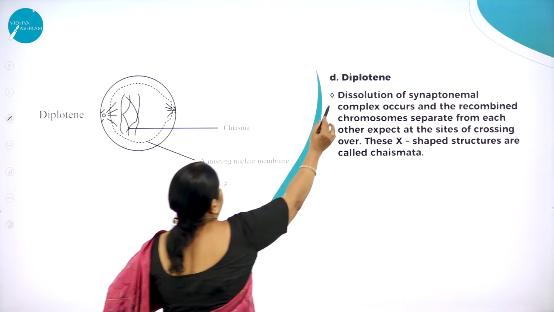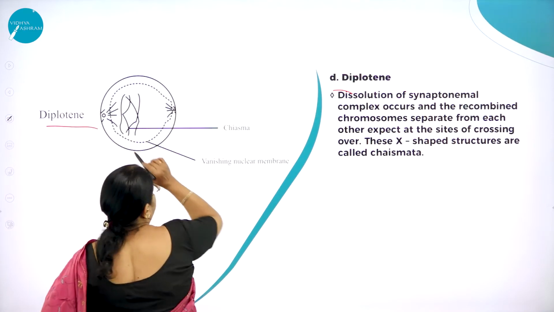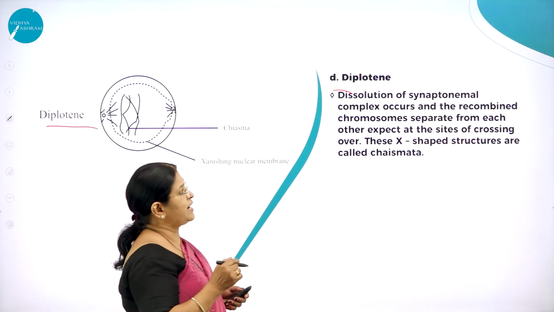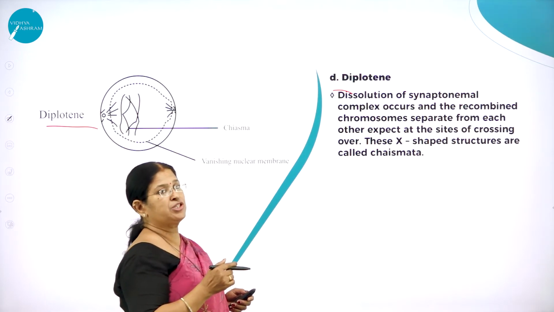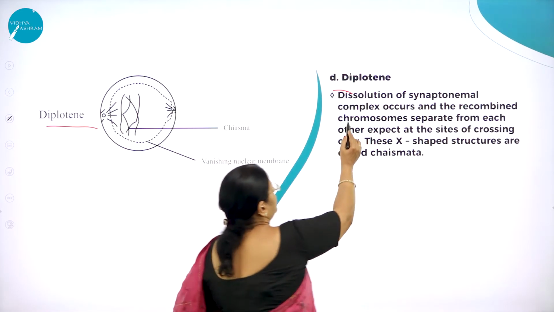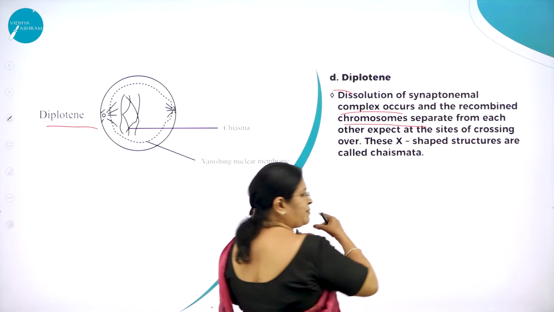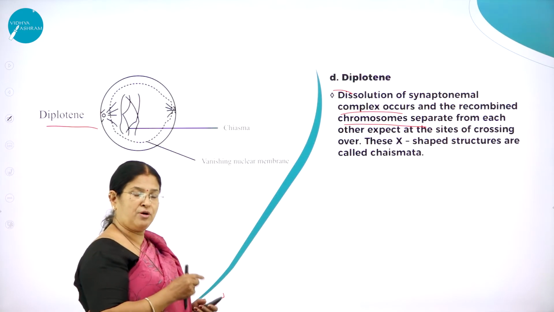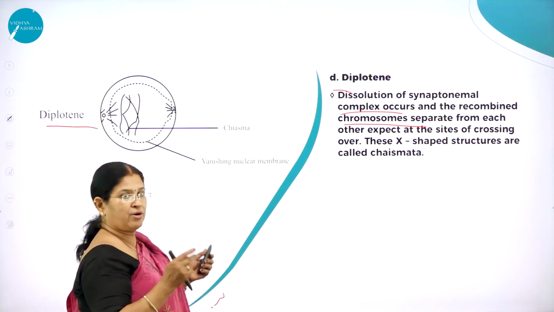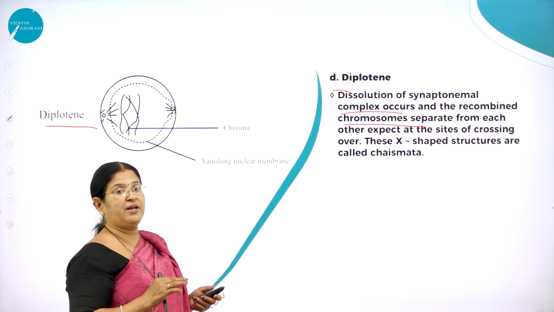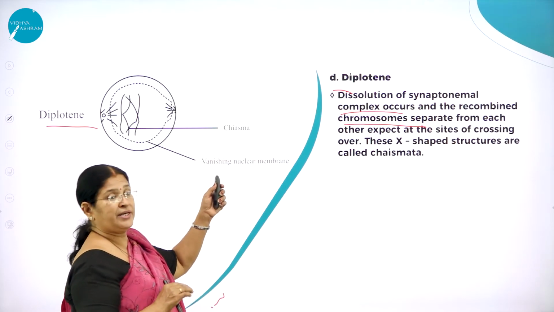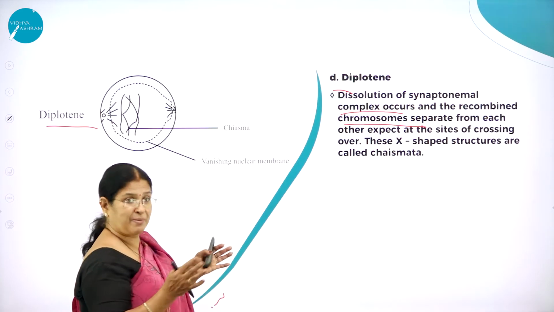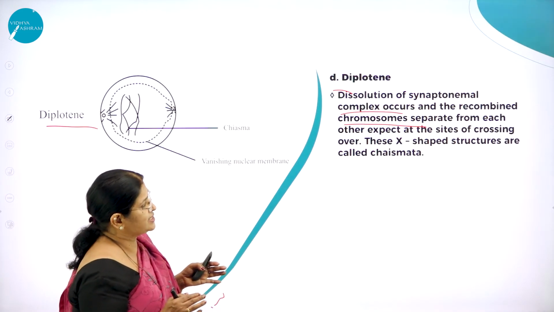Then moving on to diplotene. Here you can see the diplotene stage. In pachytene, we came across the formation of the synaptonemal complex. Here, dissolution of the synaptonemal complex occurs and the recombined chromosomes separate. Crossing over takes place through the enzyme called recombinase, and the exchange of genetic material also takes place. Here what will happen? Dissolution of the synaptonemal complex occurs and the recombined chromosomes separate from each other except at the sites of crossing over.